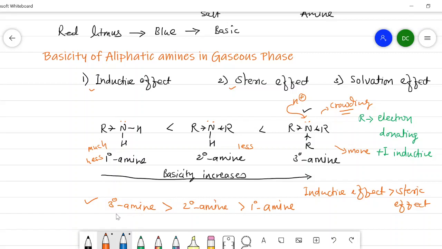And if we compare the basicity of the aliphatic amines with ammonia, here I will write the structure of ammonia, that is NH3. Here there is an absence of alkyl groups, therefore no inductive effect is there. Inductive effect is absent. That's why primary amines are more basic than ammonia. So this is the actual order when we compare it with ammonia in the gaseous phase. Now we will see the basicity of amines in an aqueous solution, or solution phase.